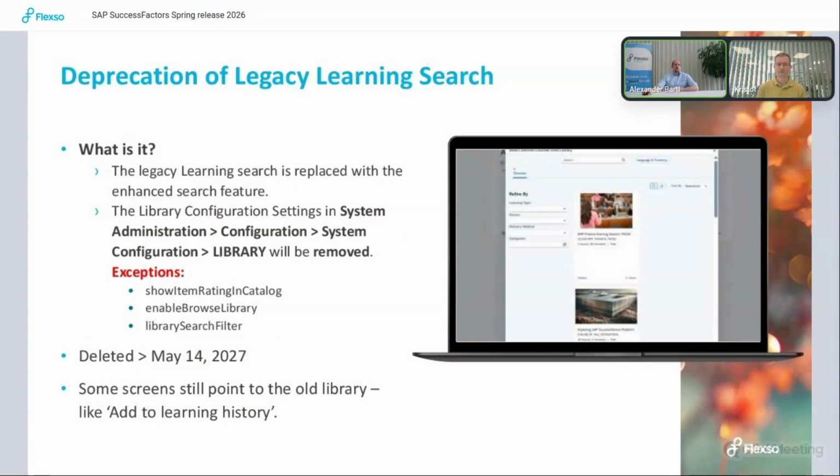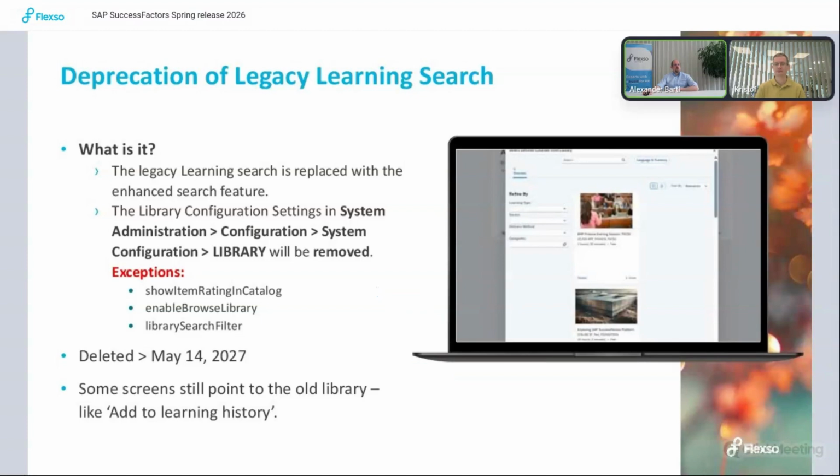With that one, the last part that I have here is the deprecation of the legacy learning search. The enhanced search feature was already coming in quite a while ago. And until now, in the library configuration settings, under system administration, configuration, system configuration library, there was an option there.